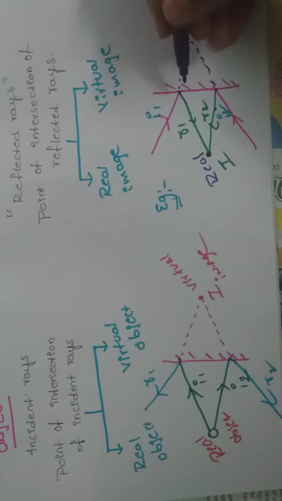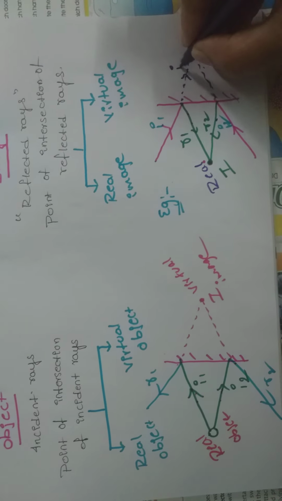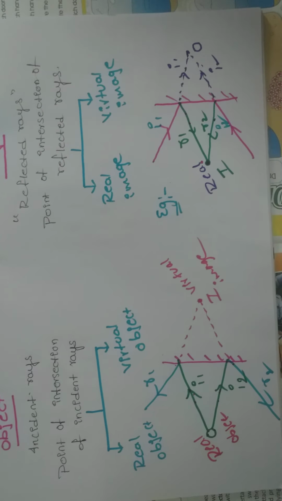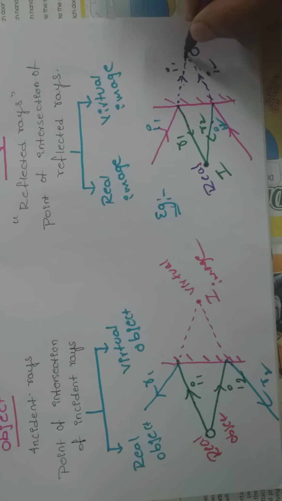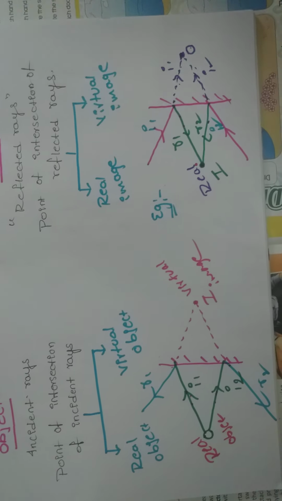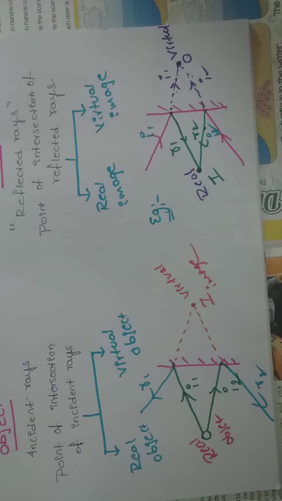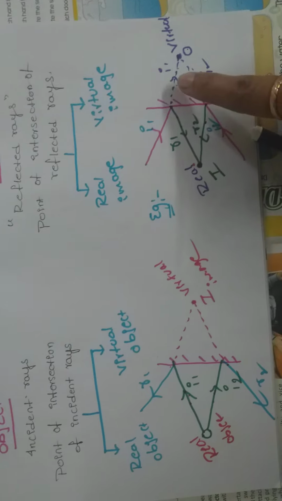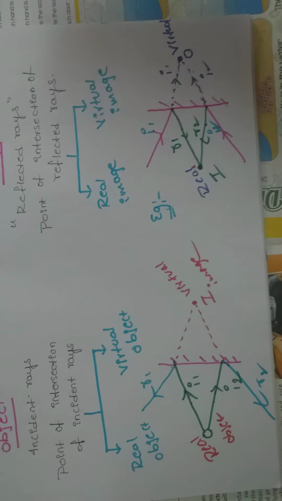So here these dotted lines will indicate extension of incident rays. Here if we extend these two incident rays, they will meet here. Here we are getting an object. Which type of object it is? Virtual. So it is a virtual object. How can you say? Because these two are incident rays and extension of incident rays. That's why I am saying it's a virtual object.